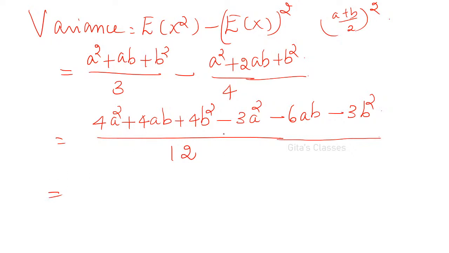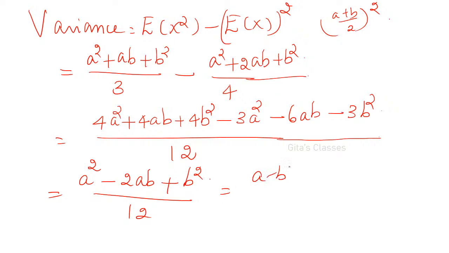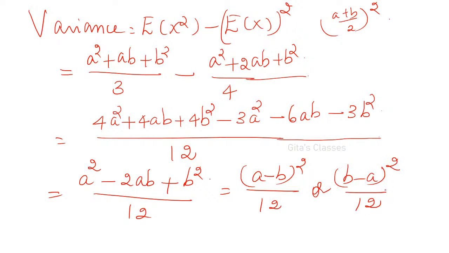So this is equal to 4a squared minus 3a squared, which is a squared. And 4ab minus 6ab, so minus 2ab. And 4b squared minus 3b squared, so it is plus b squared, divided by 12. What is this? a minus b the whole squared divided by 12. Okay, or you can write b minus a also, no problem. b minus a the whole squared by 12 is also fine.